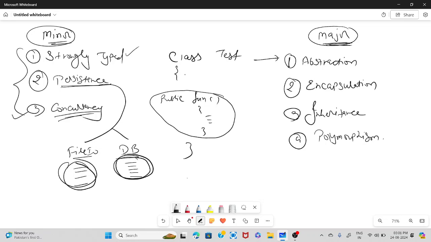Now from outside the class, if I want to access this function, all I need is the function name and the object to call this function. That's it. And if there are any parameters, I will pass the parameters. I do not know what is inside the function or how the function executes the logic internally. What I am aware of is only the name of the function and the parameters I want to pass, right? So this is what abstraction is.